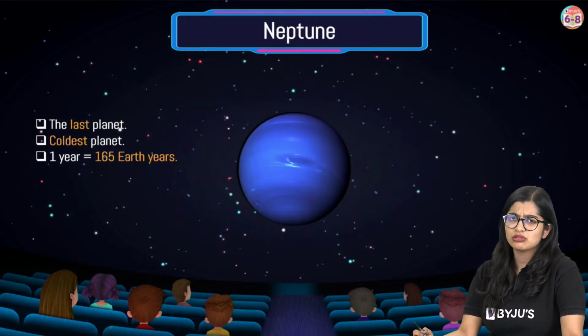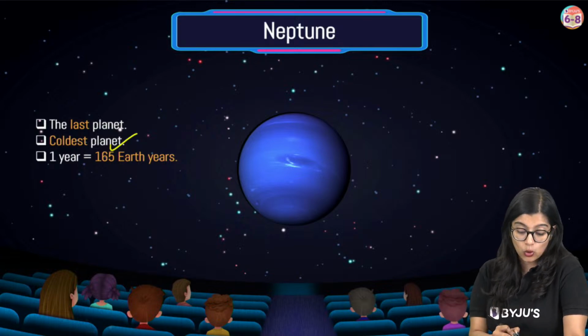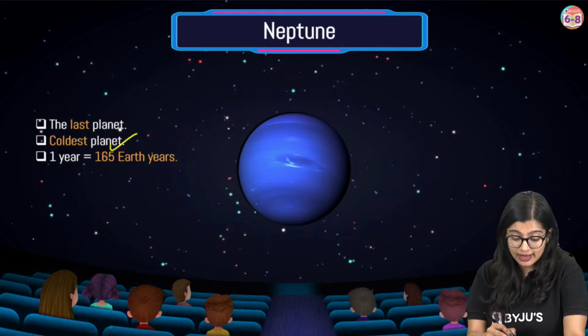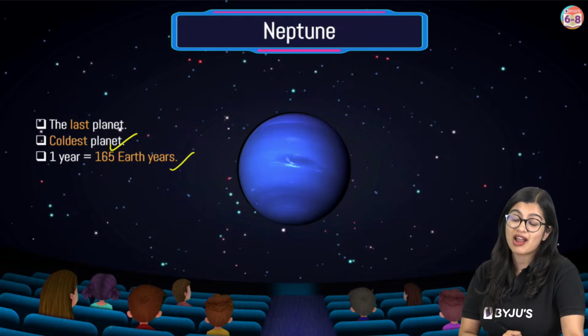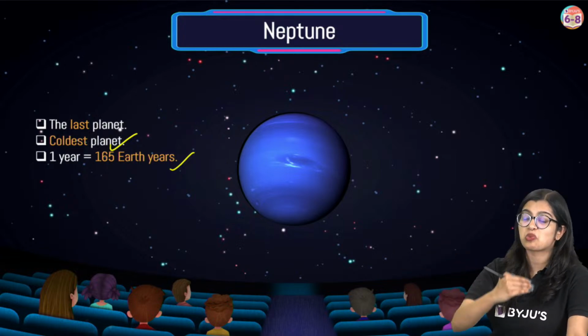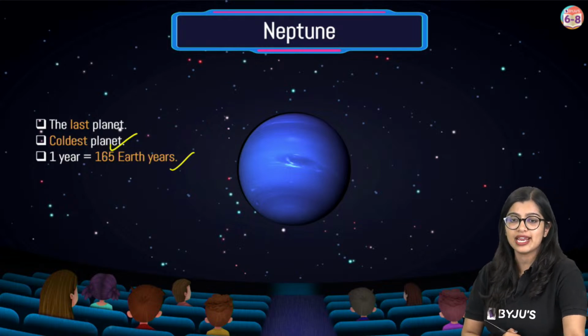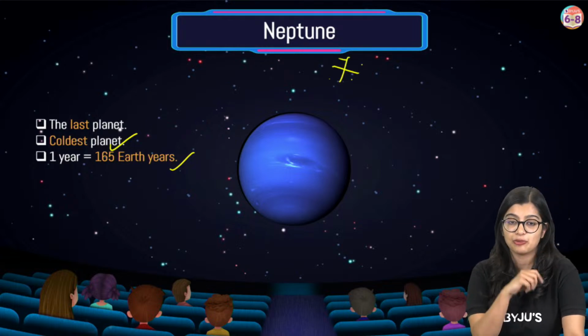Then we have Neptune, which is the last planet. It is the coldest planet also, right? 1 year in Neptune is 165 years on Earth. That's how long it takes to finish one revolution around the sun, right? So this right here is very important.